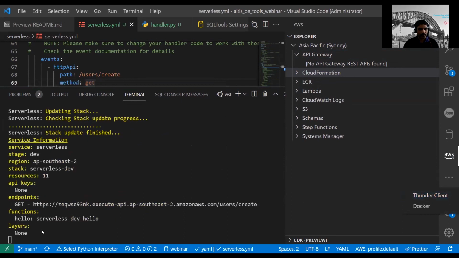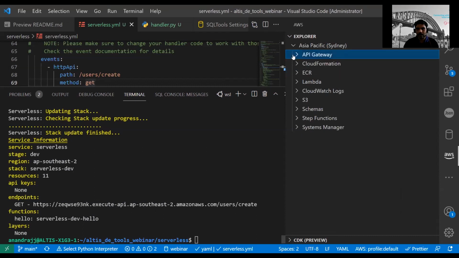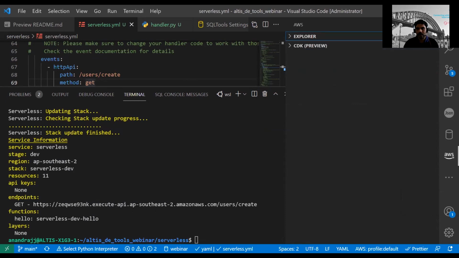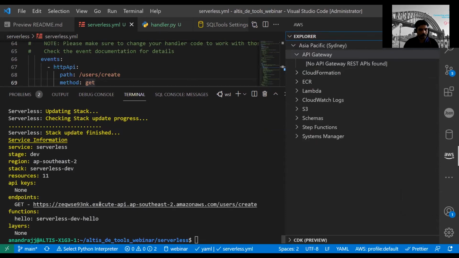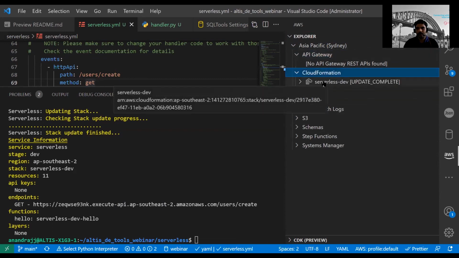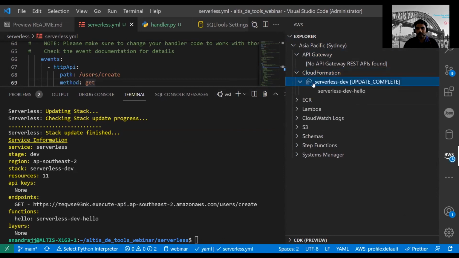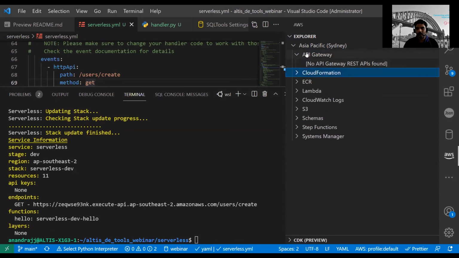This is done now, and it has also given us the API endpoint. Let's check that the API exists in AWS. It's not detecting yet. Not sure why, but the CloudFormation is there. Maybe it takes some time for the API to respond.